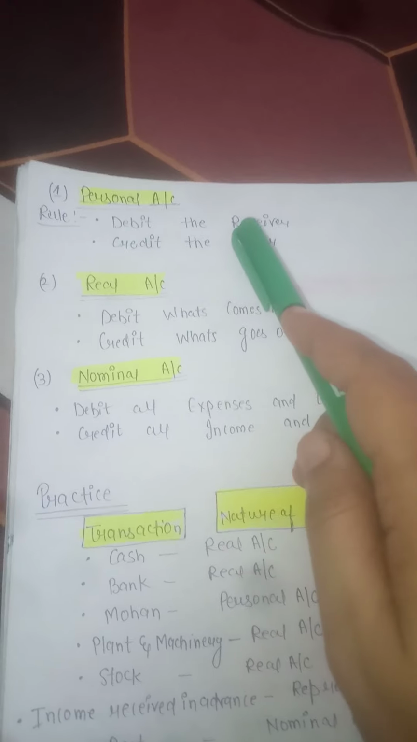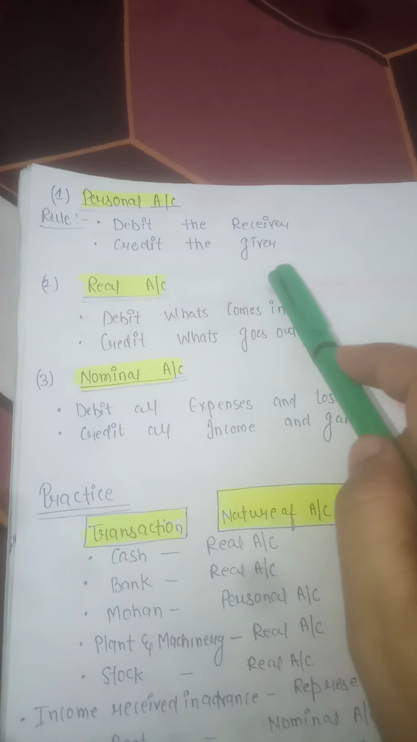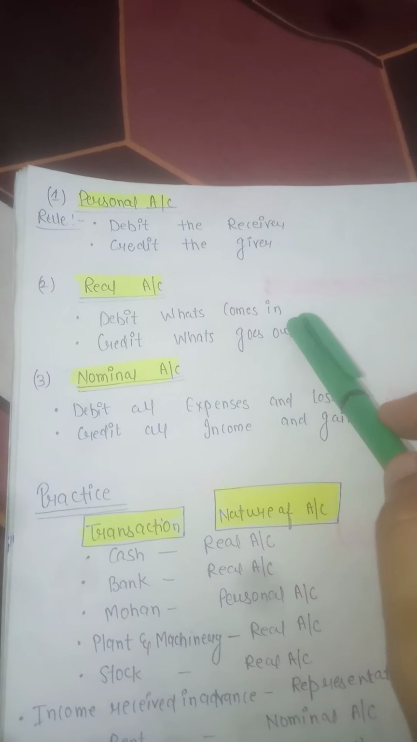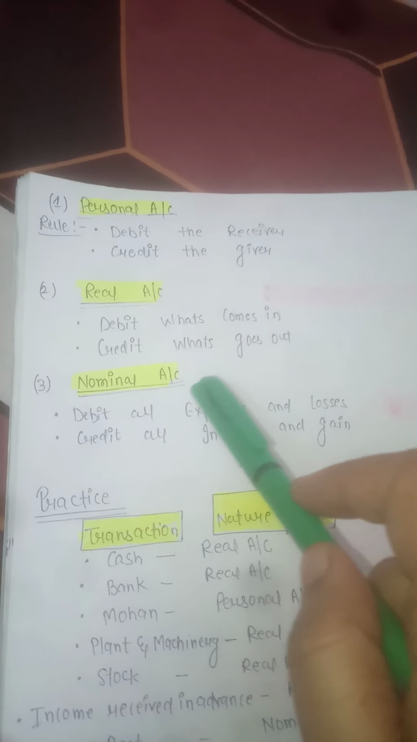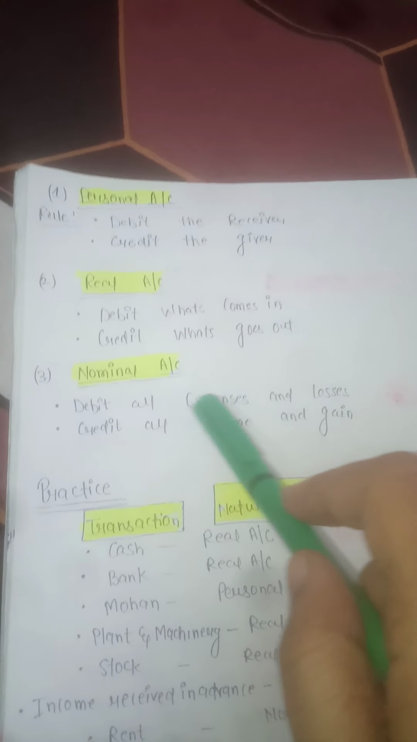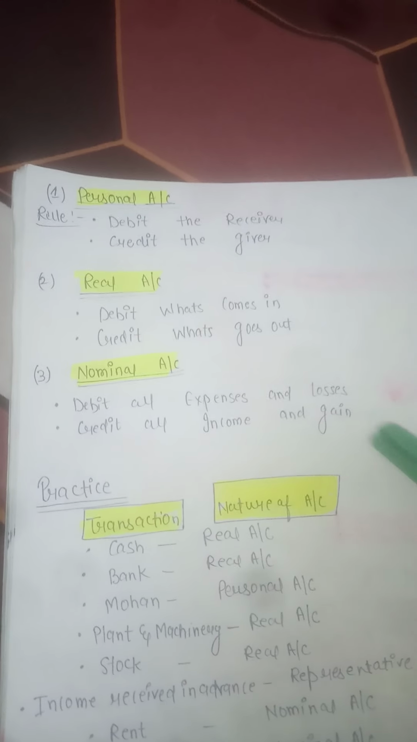So now we are discussing the rules of the three accounts. Personal account: debit the receiver, credit the giver. Real account: debit what comes in, credit what goes out. Nominal account: debit all expenses and losses, credit all income and gains.